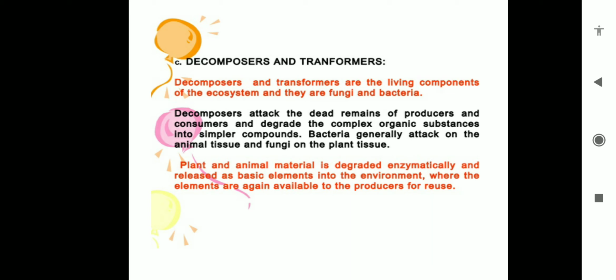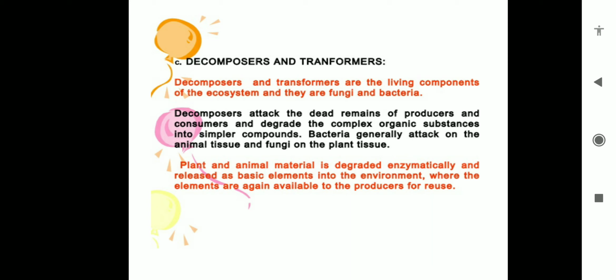The third category, as I have discussed, is decomposers, and they are also called transformers. These are the living components of our ecosystem. They are fungus and bacteria. What are they doing? Decomposers attack the dead remains of producers and consumers, and they degrade the complex organic substances into simpler forms. It means they feed on dead and decaying organic matter, and complex organic substances are converted into simpler forms. This is the first function.